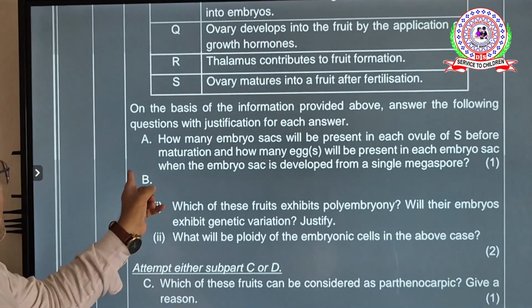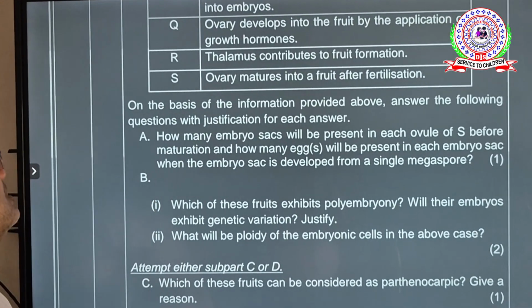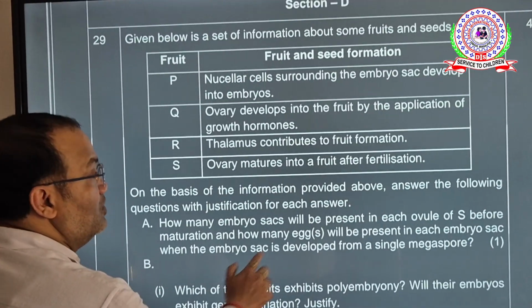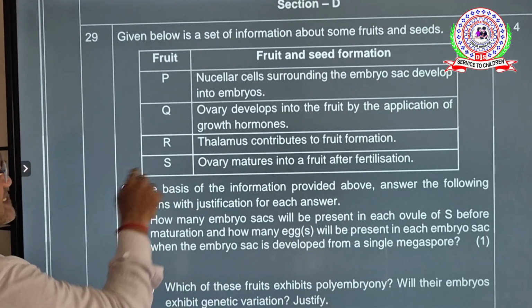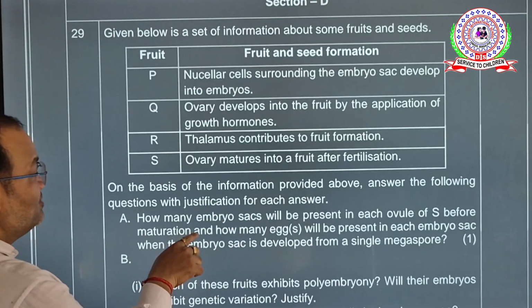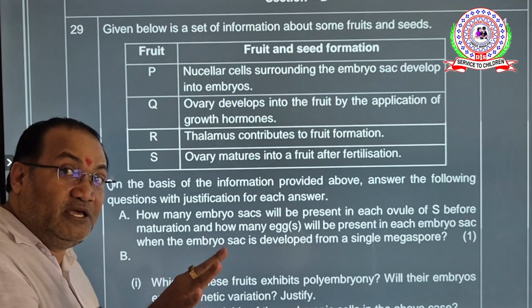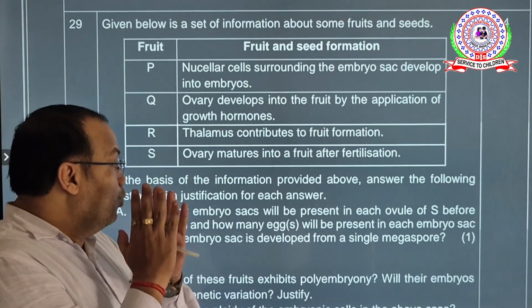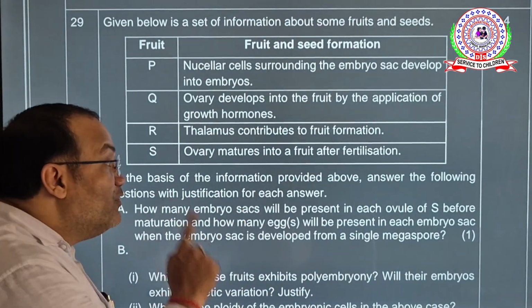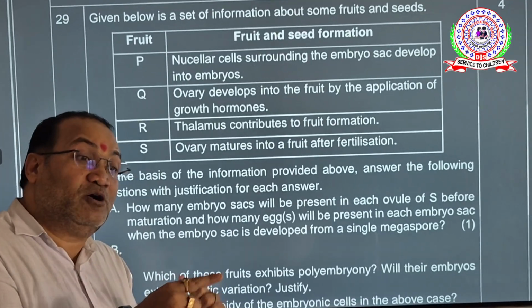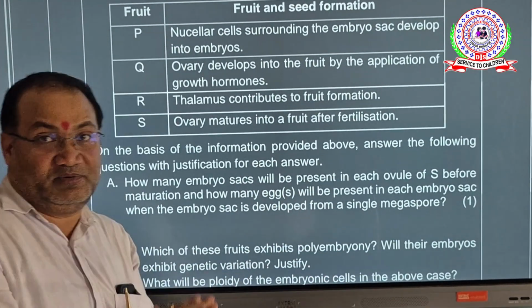Let me tell you part A. How many embryo sacs will be present in each ovule of S before maturation? Single. Why? Because normally one ovary contains 1 ovule, so it depends upon the number of seeds formed.